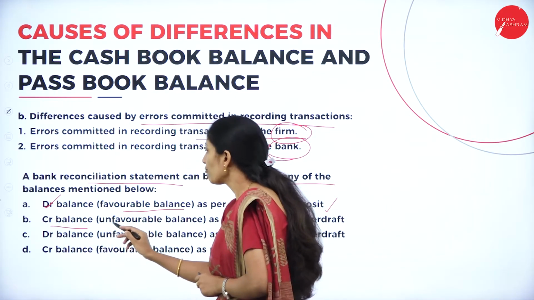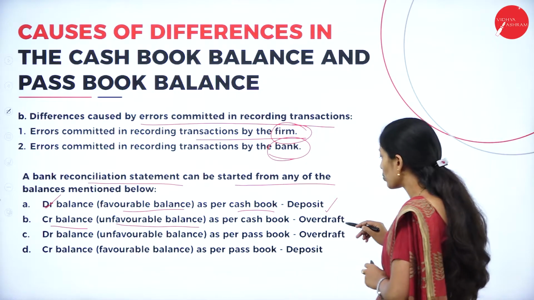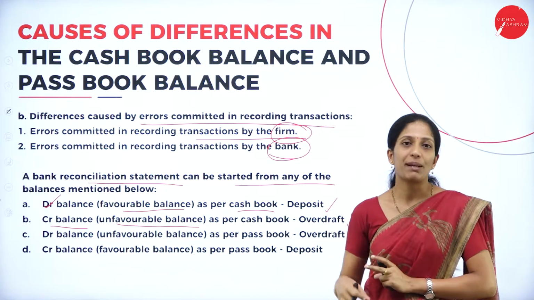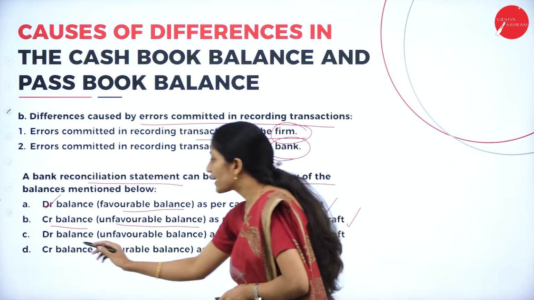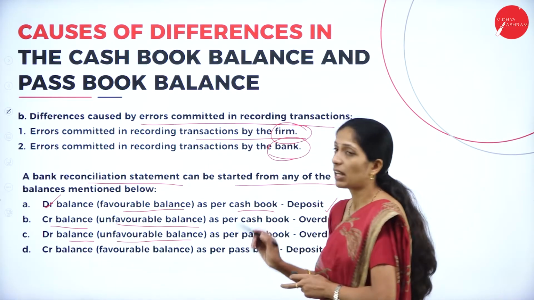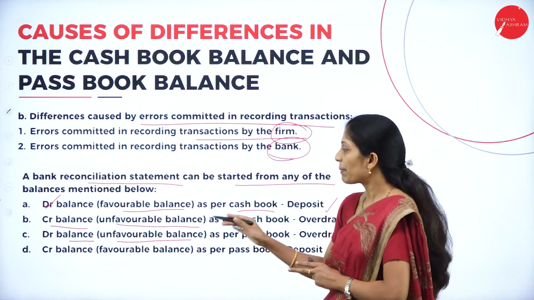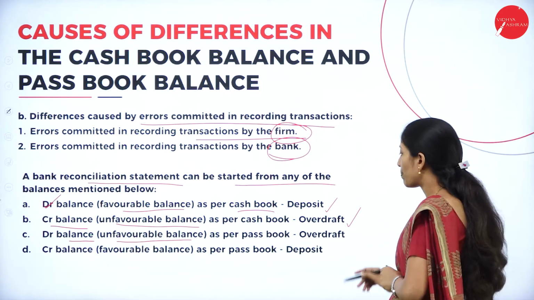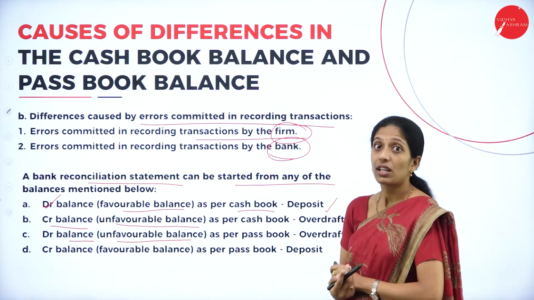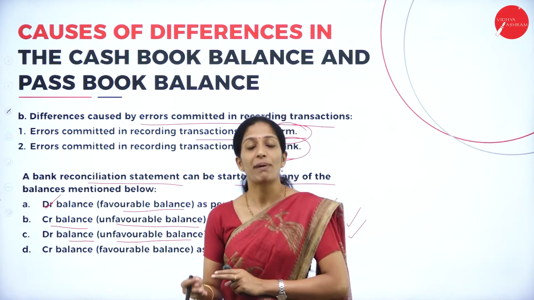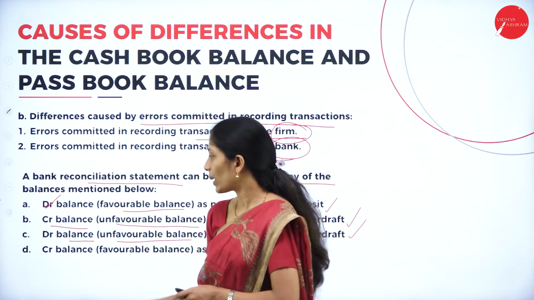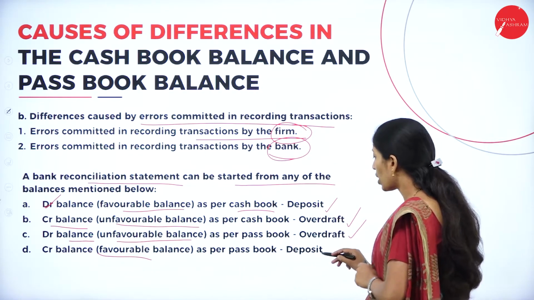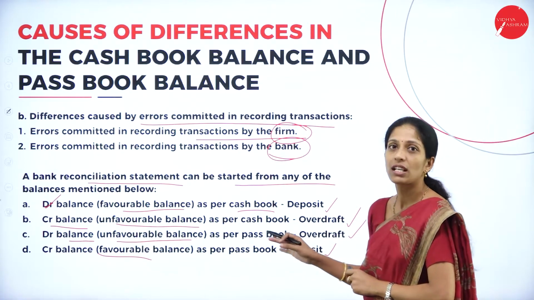Credit balance, that is unfavorable balance as per cash book, means overdraft. Unfavorable means overdraft, favorable means deposit. Next, for the passbook, debit balance is an unfavorable balance. Debit balance or unfavorable balance as per passbook means overdraft. Credit balance, that is favorable balance as per passbook, means deposit. So it is just reverse.